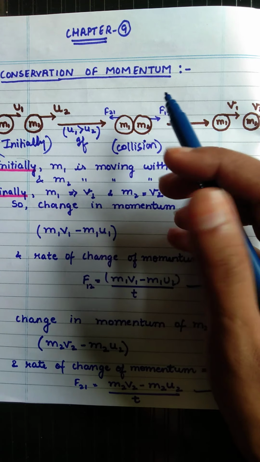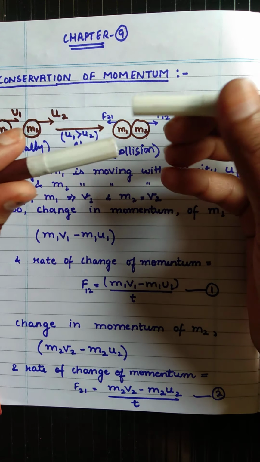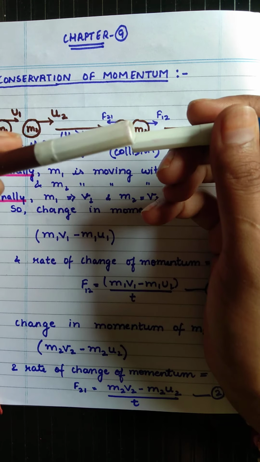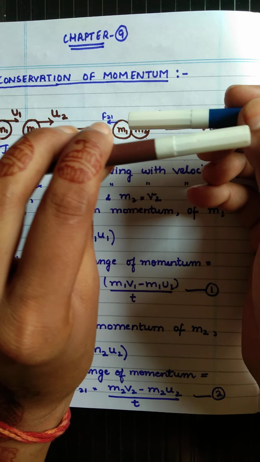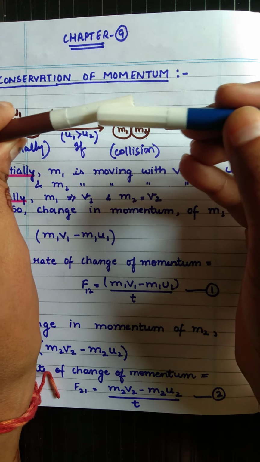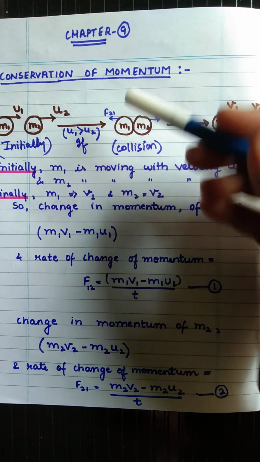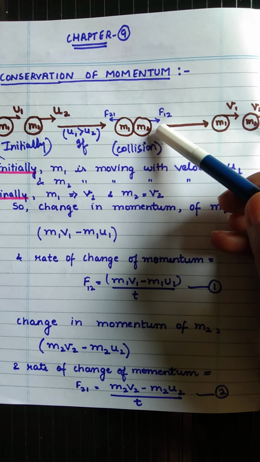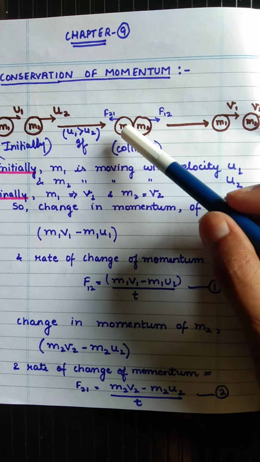when collision is there, let's consider there are two bodies. When they collide with each other, then this brown colored object is applying force on the blue one, and the blue one is applying force on the brown one. So during collision, both the objects apply equal and opposite force on one another. Okay, that we have studied in Newton's third law.